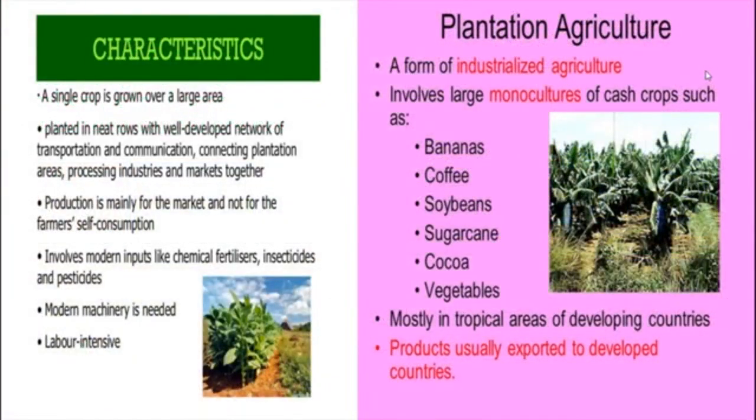Let us see the characteristics of plantation agriculture. Here a single crop is grown over a large area, planted in neat rows, with a well-developed network of transportation and communication connecting plantation areas, processing industries and markets together, which means nothing but you imagine yourself as now we are in a tea estate.